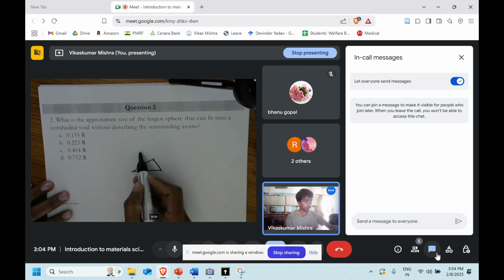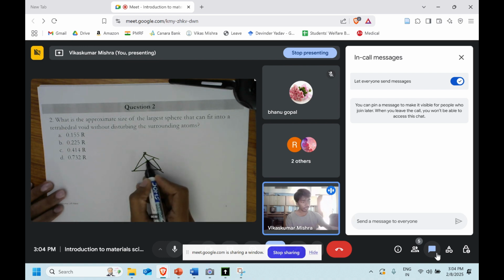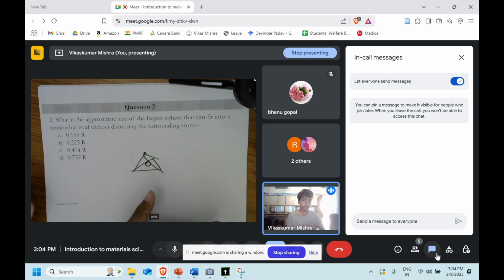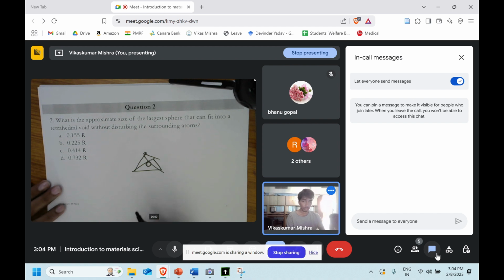It's a tetrahedron, and on top, we form this void. At the center there is a void, but we have to make sure that this void should not disturb the atoms at the corners. What is the maximum size it can have? From our calculation, we have got to know that it's 0.225 times r.